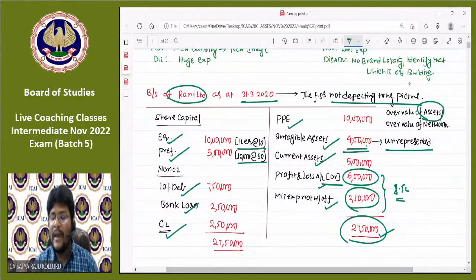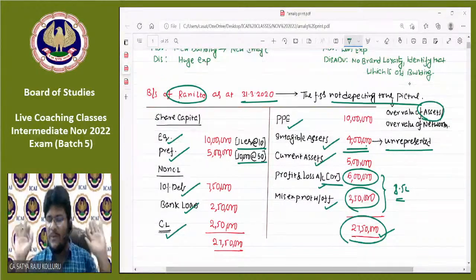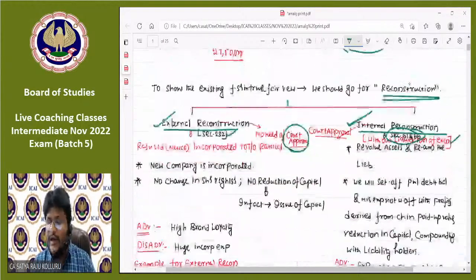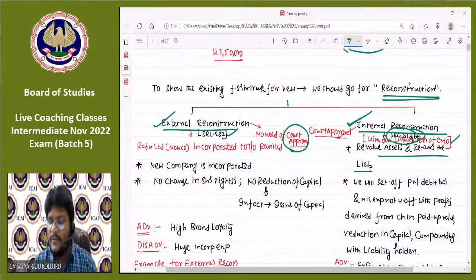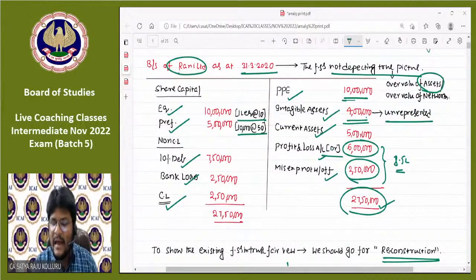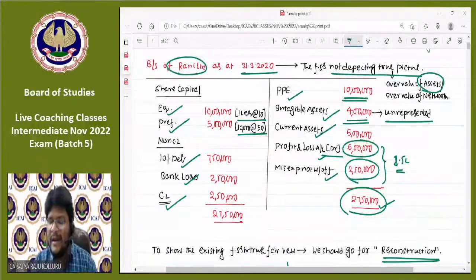But how can you go for internal reconstruction, sir? My objective is very simple. I want to show all components of the financial statements at their true picture. For that purpose, what do I need to do, sir? First, you need to do revaluation of assets and reassessment of liabilities. For example, PPE is shown at 10 lakhs. Is it really 10 lakhs in the outside market? No, sir. Let us assume it is 12 lakhs. Then you can go for upward revaluation.